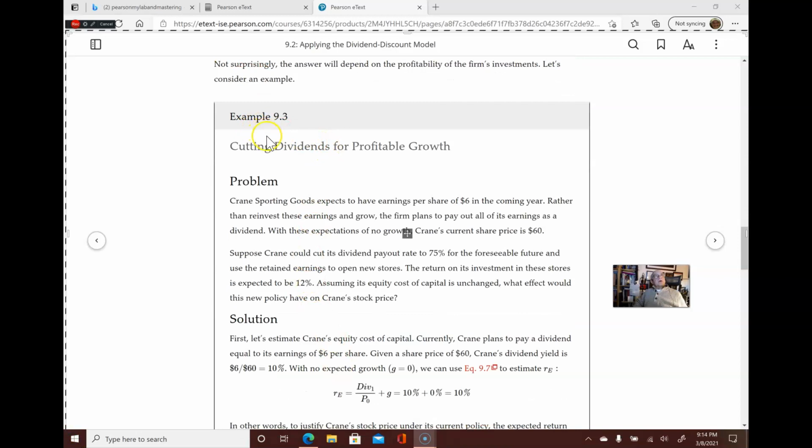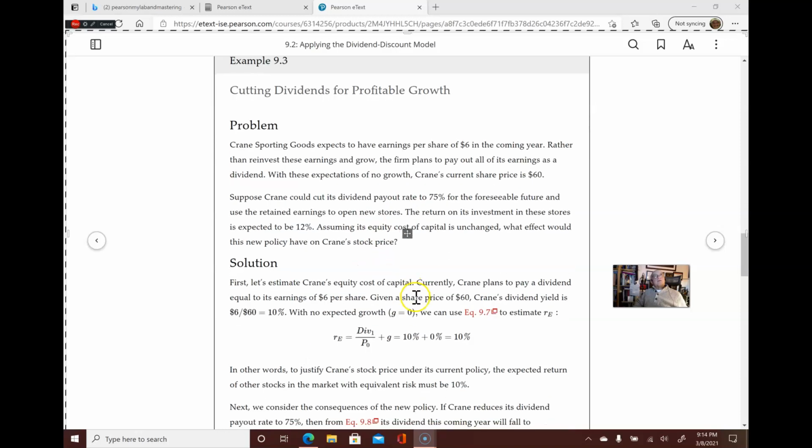Here's example 9.3, and this is an interesting example: cutting dividends for profitable growth. Crane Sporting Goods expects to have earnings per share of $6 in the coming year. Rather than invest those earnings and grow, the firm plans to pay out all of its earnings as a dividend. That could be a problem. With these expectations of no growth, Crane's current share price is $60.